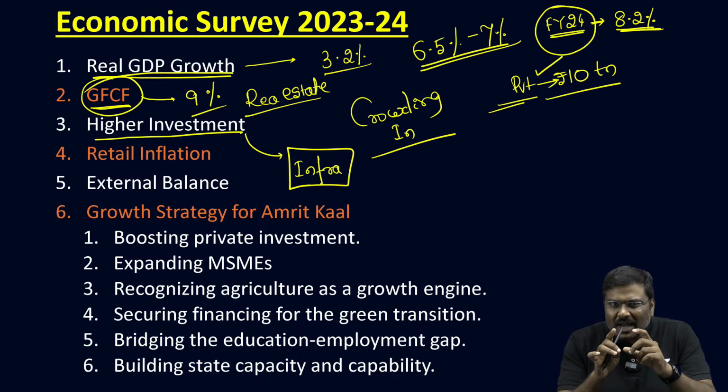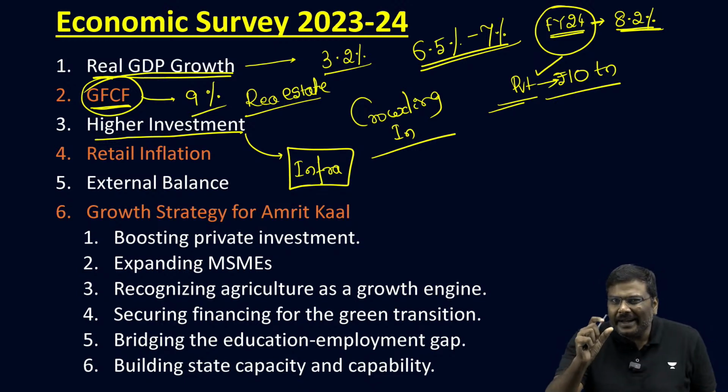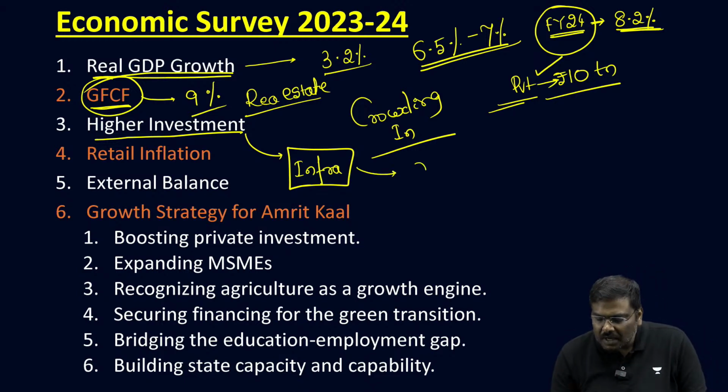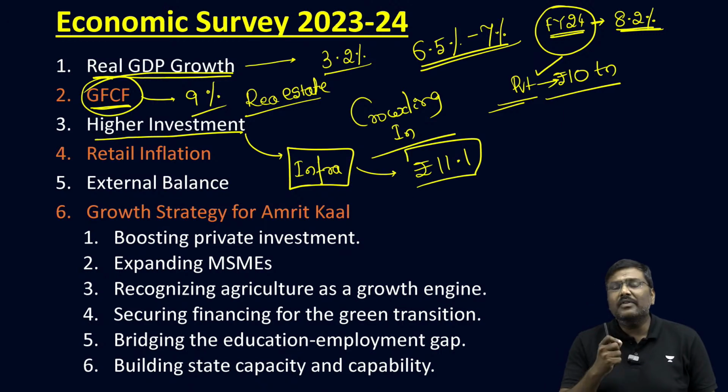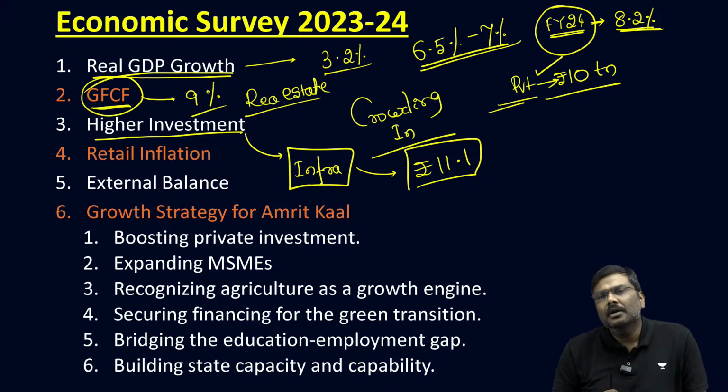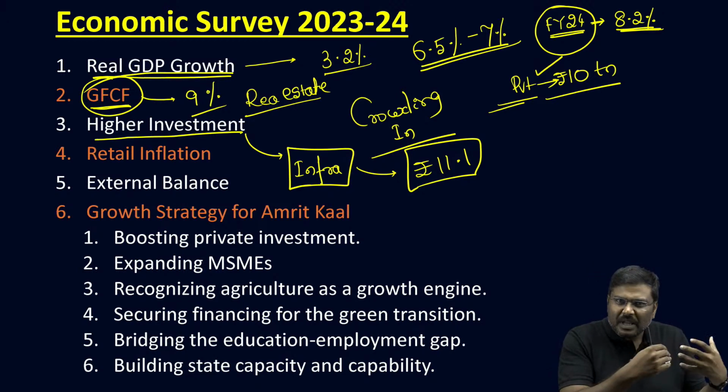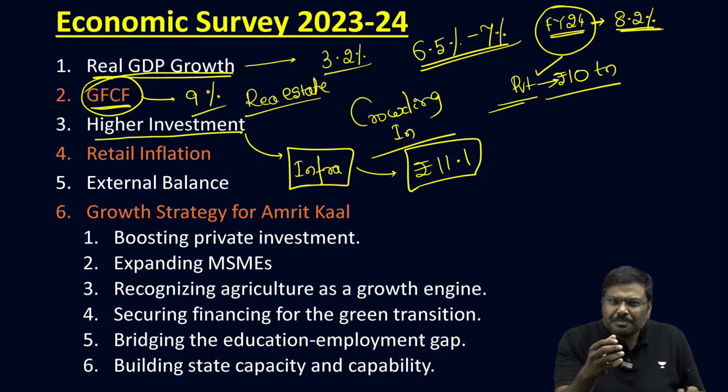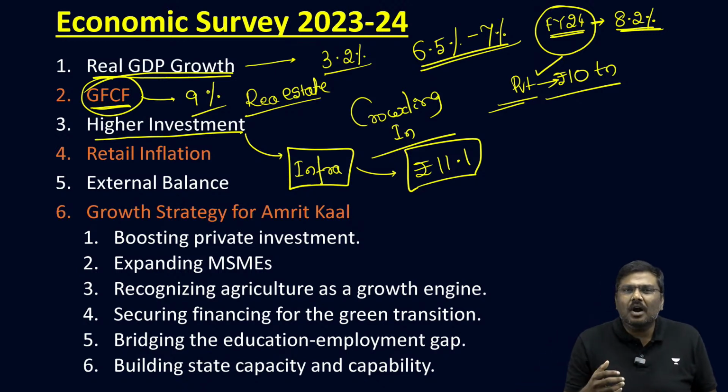The capex that was announced by the government in the interim budget was 11.1 lakh crore rupees. And that's a huge amount of investment. Compared to previous years, the capital expenditure invested by the government is much, much higher.